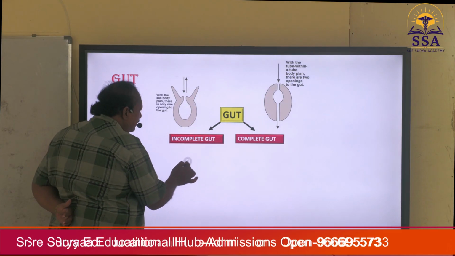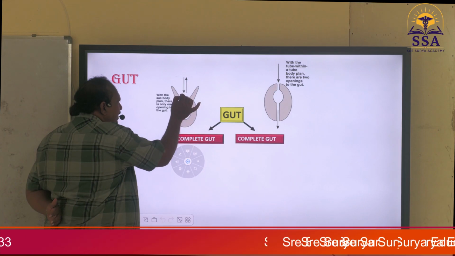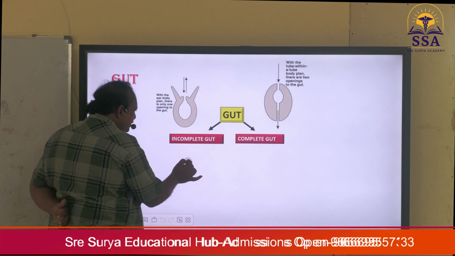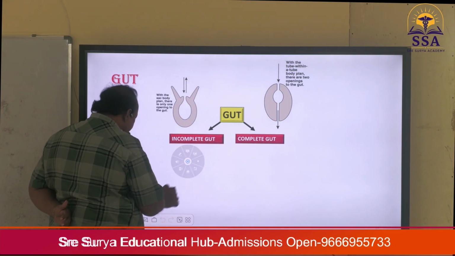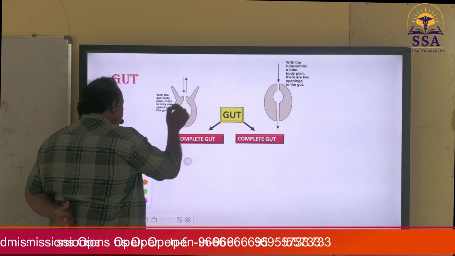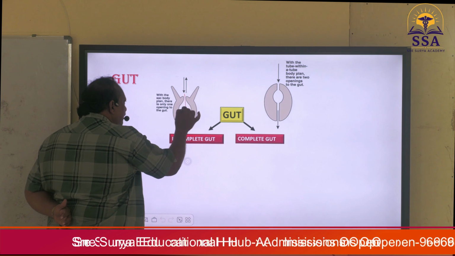In one diagram, you will find there is a single opening.